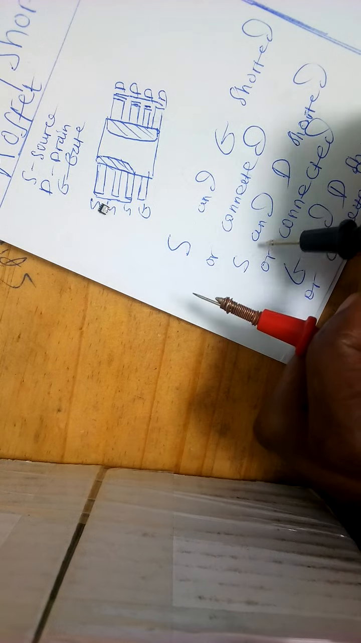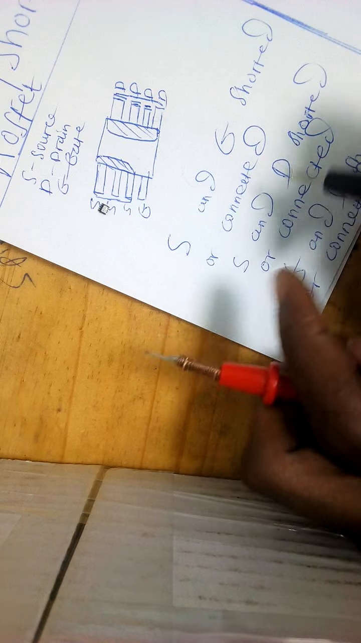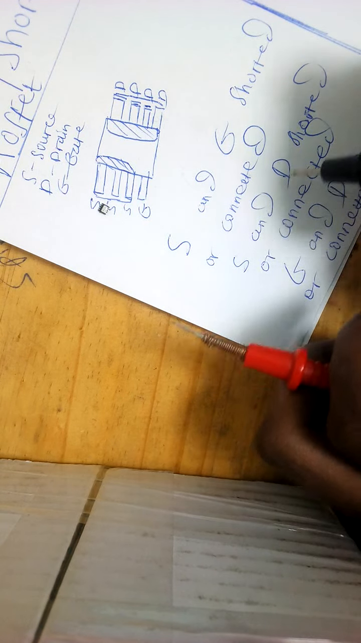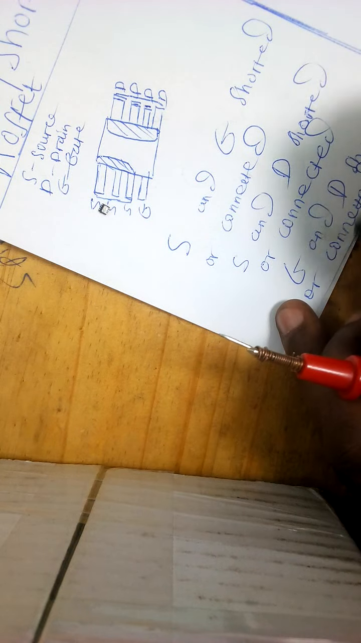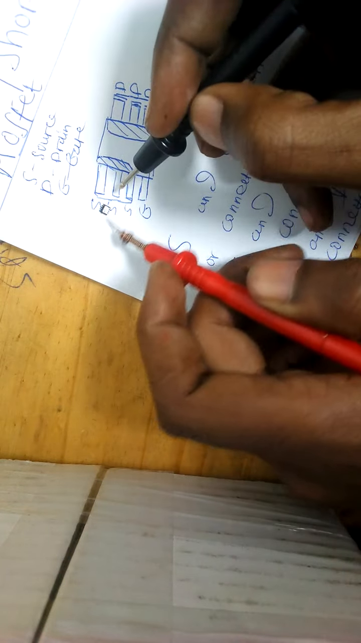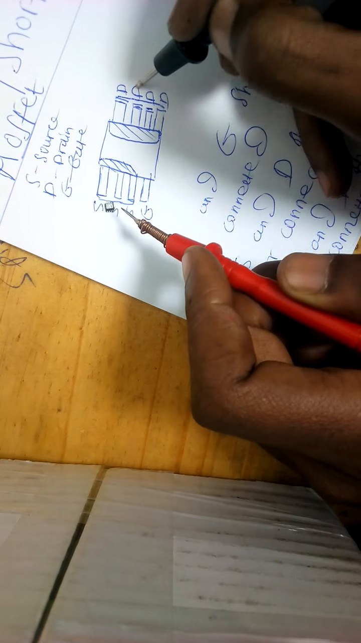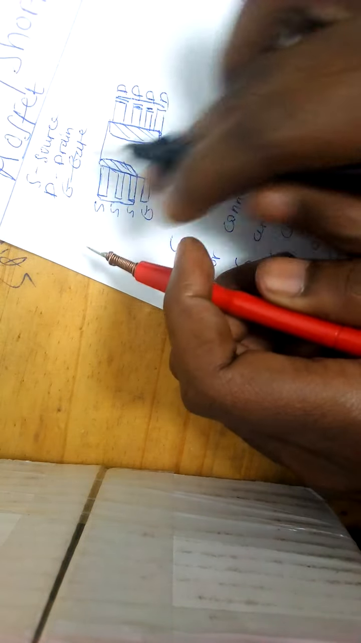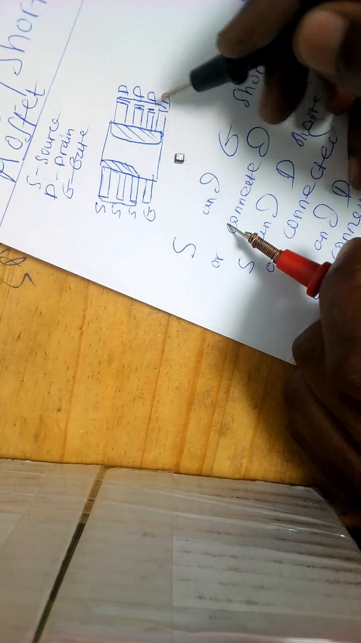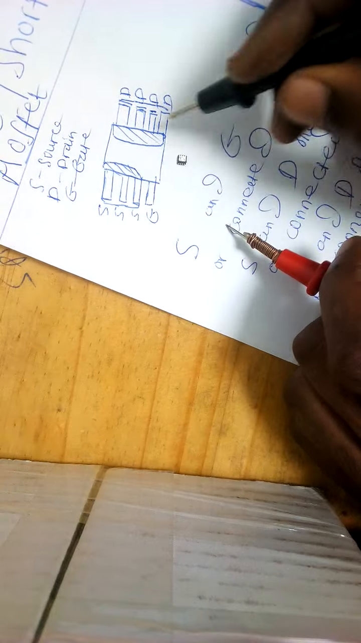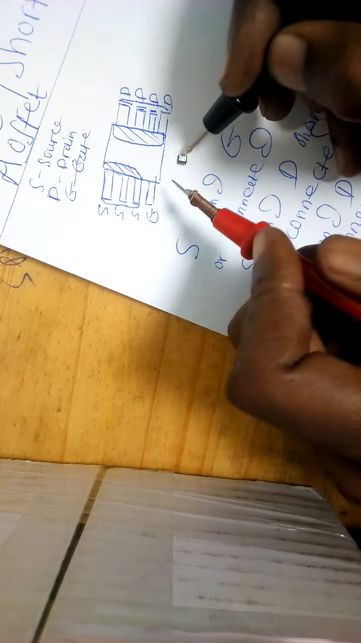So also, the difference between good and bad MOSFET, the big difference or the key difference is source and drain shorted or connected. Let's test. This is the drain, this is the drain. So this is the drain and this is the source. So source and the drain shorted or connected.